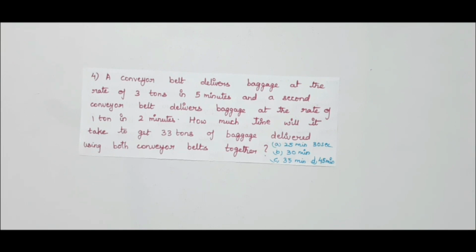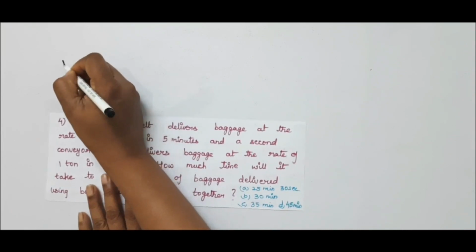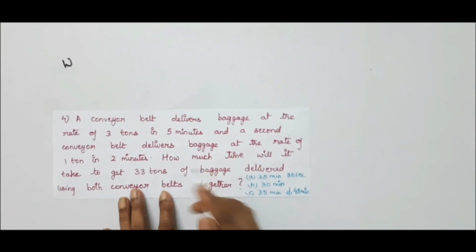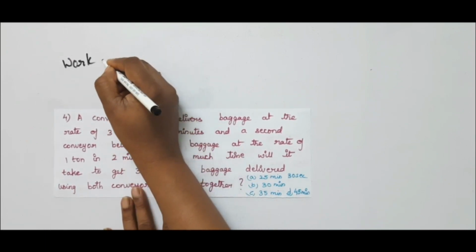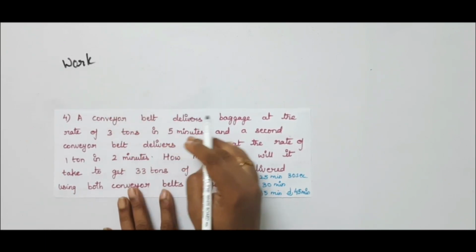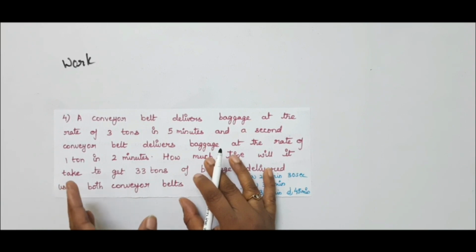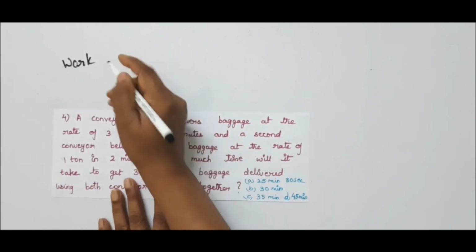So in this problem he has given the work rate for the conveyor belts. First let us write down the relations given in the question for 1 minute.